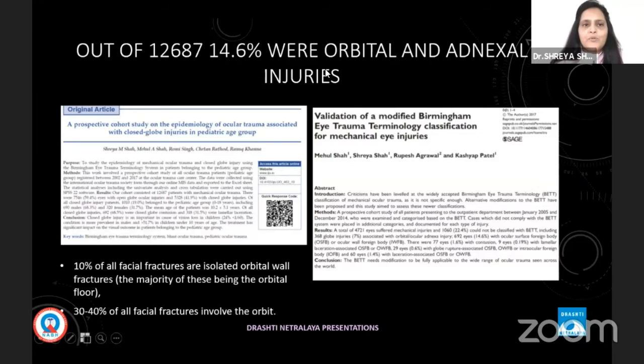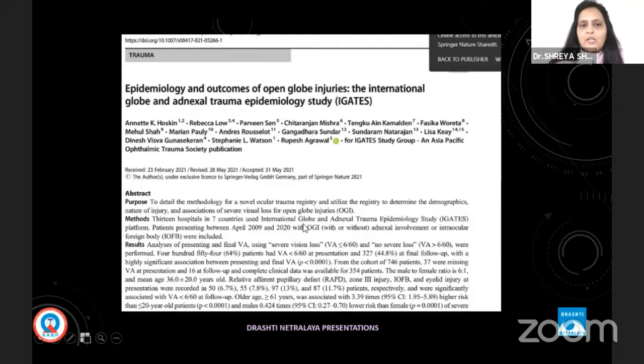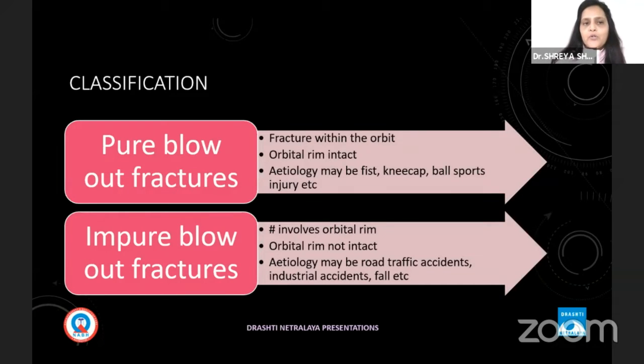These are two publications out of our 12,687 cases. We also found that 30 to 40% of facial fractures involve the orbit, and this was published in IGETS also. Today, we are glad to announce that out of this global initiative through IGETS, this is published in Graefe's Archives today only. When we go to orbital fracture, that can be a pure blowout fracture or an impure blowout fracture